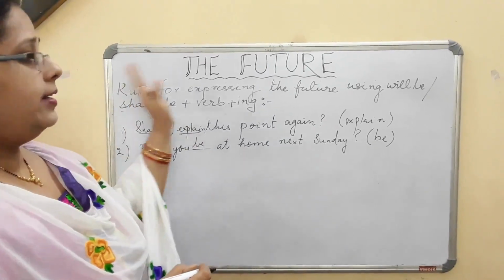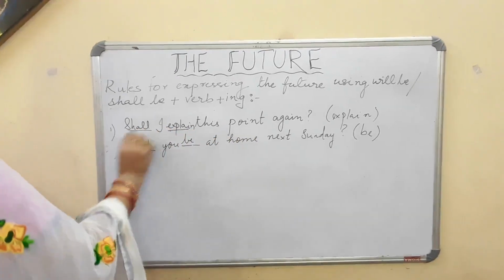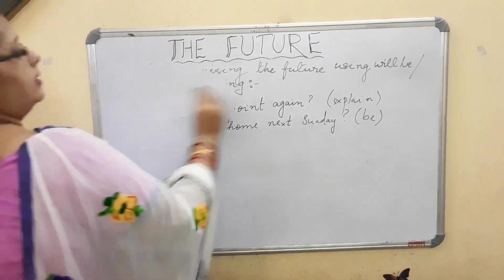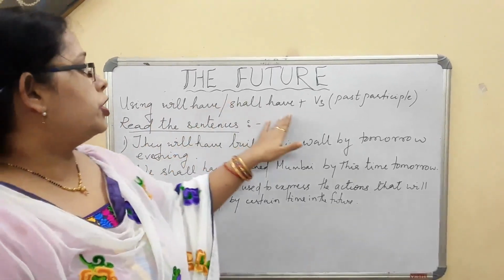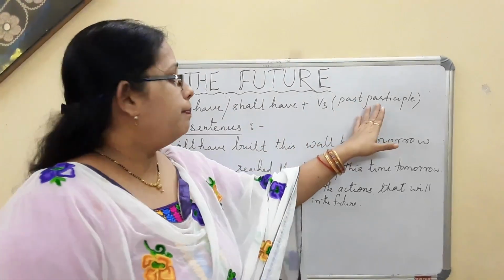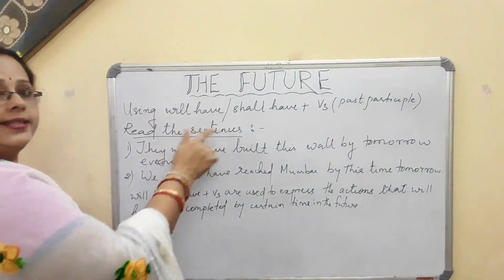After this, we will be going to the next part of this future tense, and that will be your will have and shall have. See, where are we going to use will have or shall have plus V3, that is the past participle form of the verb. Okay, now read the sentences here.